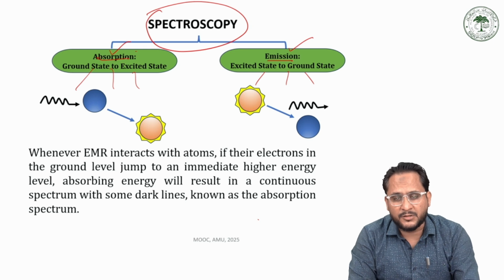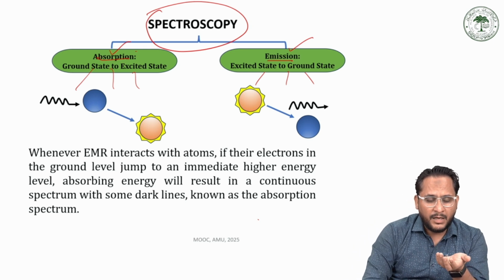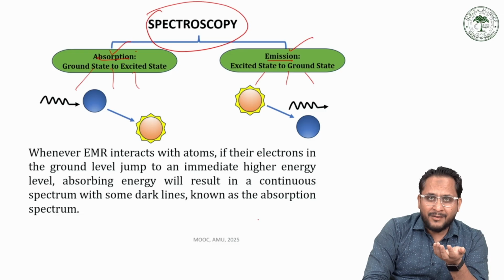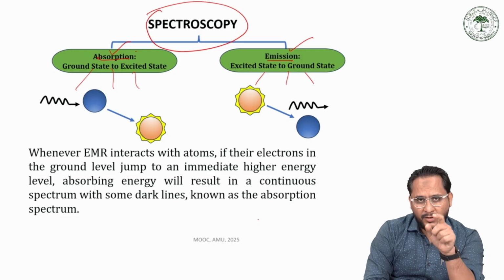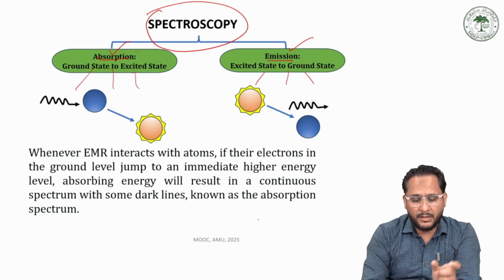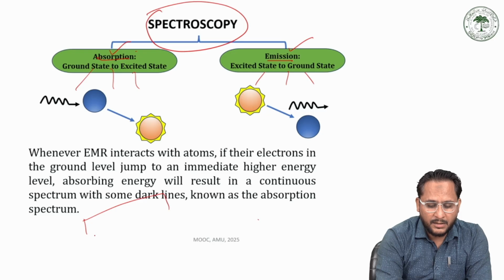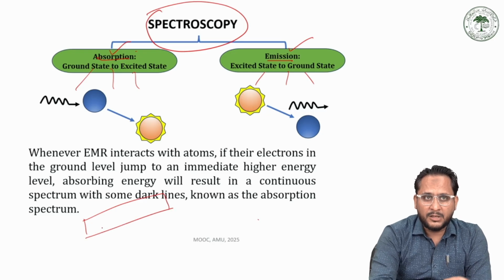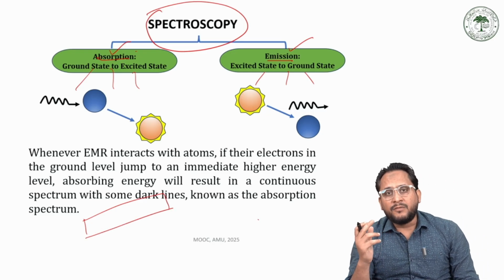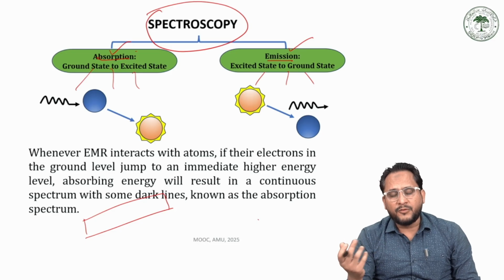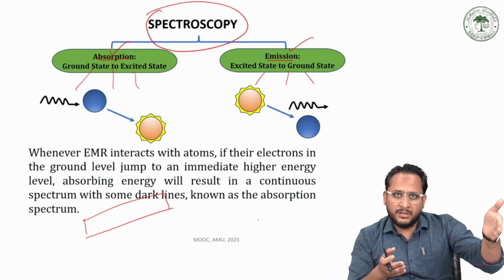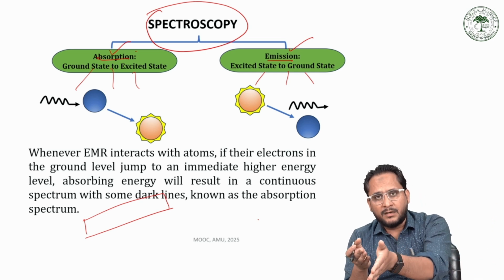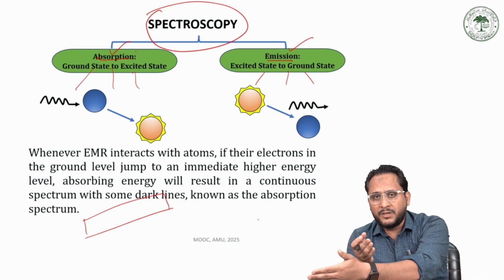Now, what is the basic difference between these two? When a sample is irradiated with a certain region of electromagnetic radiation, for example ultraviolet light, which belongs to a particular region of the electromagnetic spectrum. I explained in the previous class the electromagnetic spectrum, the various wavelengths and corresponding frequencies. It starts from gamma radiation, then X-ray, ultraviolet, IR, microwave, and finally radio waves, with very long wavelength.